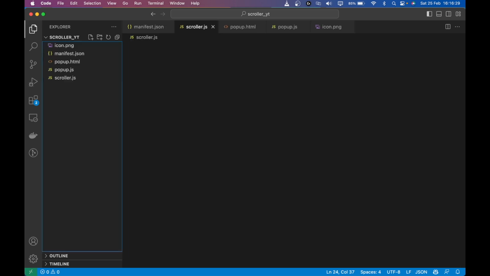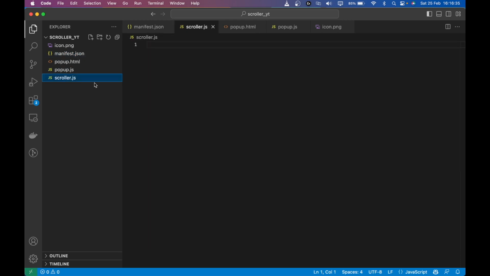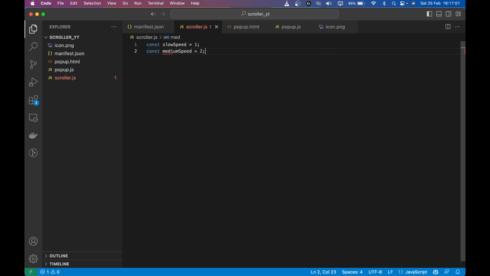So I'm going to create a file scroller.js, just going to check the name if that's right here. Yeah, and we're going to create this content script. Before we start working on the actual logic, I'm going to define some constants for the slow speed, medium speed, and fast speed. So const slowSpeed equals 1, right? Const mediumSpeed equals 10, and then fastSpeed equals maybe 30, right? So okay, now we have the constants.